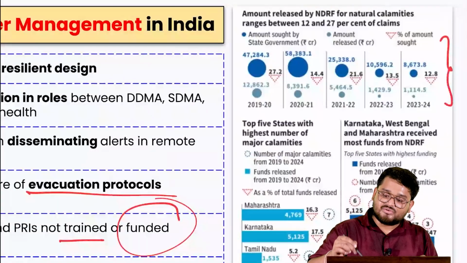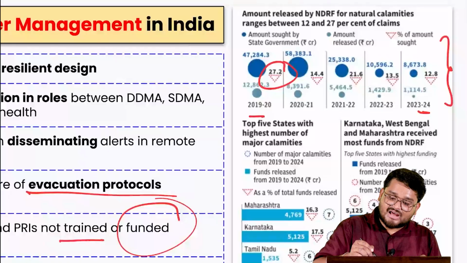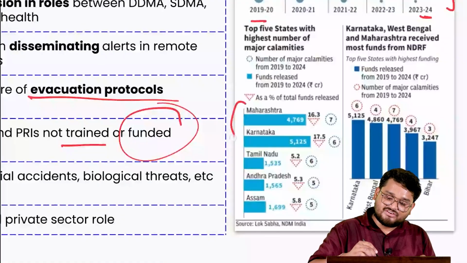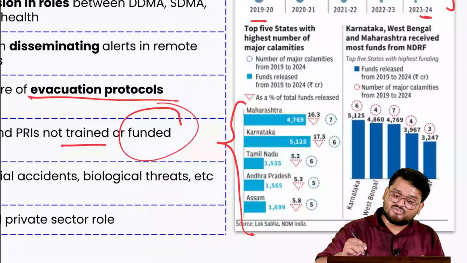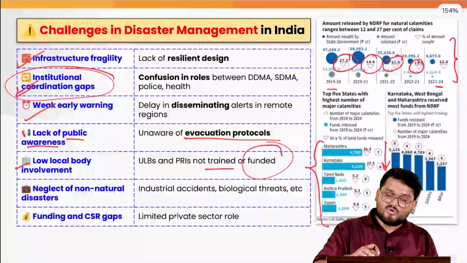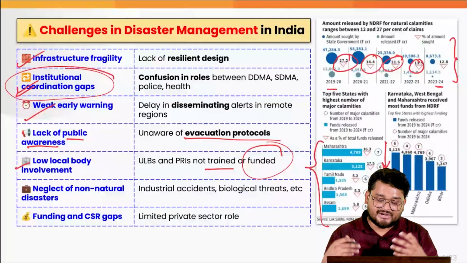Over a period of time, as you can see, from 2019 to 2024, the disaster grants have been reducing. And also when we talk about the states, they have also seen a reduction in their allocations. Correct. So we have seen how this funding can directly impact the coping with any disaster.